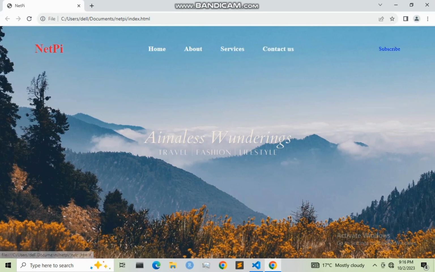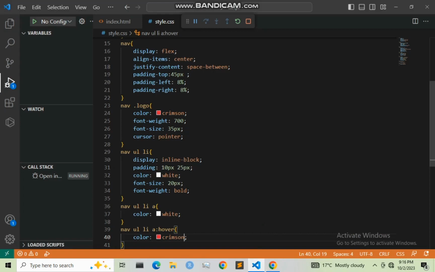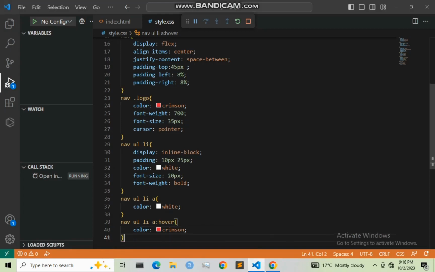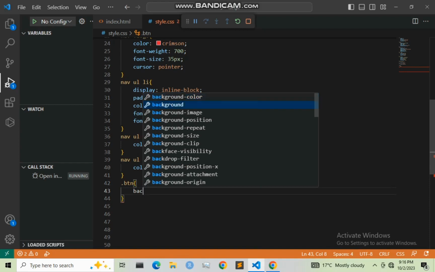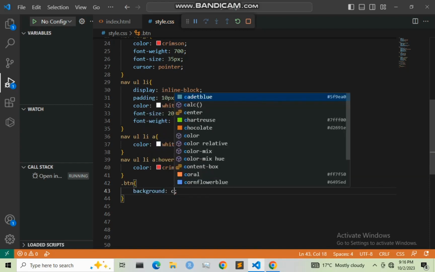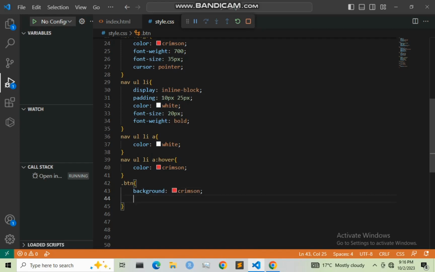Let us now work on the anchor tag, the subscribe button. We gave it the class btn. So right here we have .btn, and I'm going to give it a background color of crimson, and a padding of 10 pixel and 25 pixel.